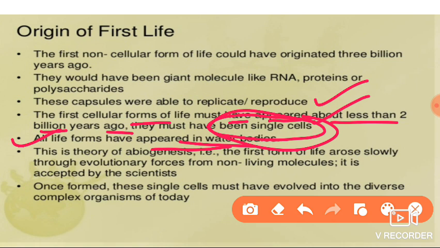But in the beginning stage, the first life originated in the water bodies. Okay, that is important, please remember. And this is abiogenesis, the theory of abiogenesis. It means life originated from non-living molecules, through the evolutionary forces.